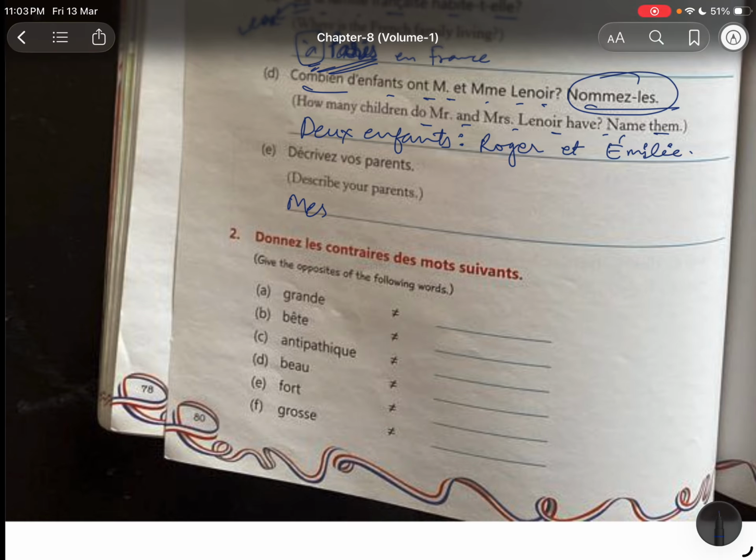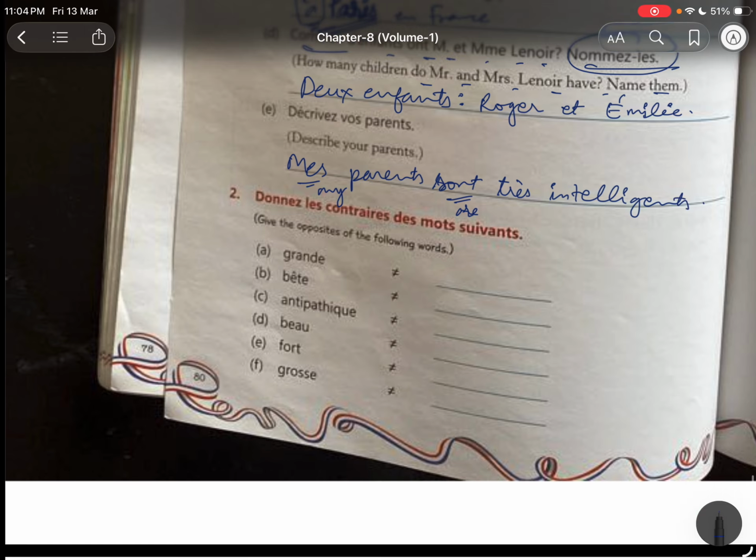Décrivez vos parents. I can write मैं मतलब my, मैं मतलब हो गया my. Mes parents sont are. So means are. Être verb ना. Mes parents sont très very intelligent. ठीक है. You may write any one line to for your parents.